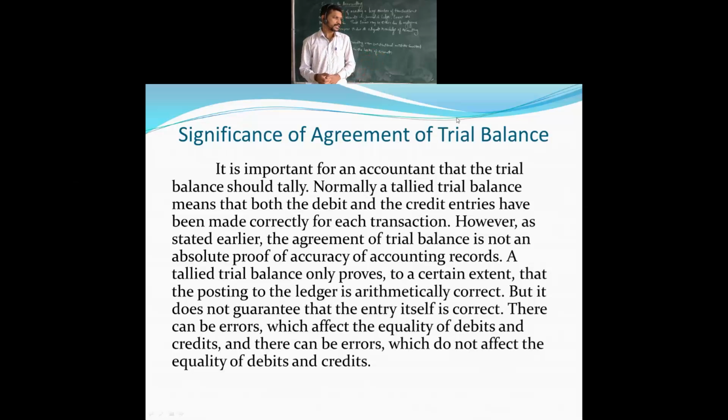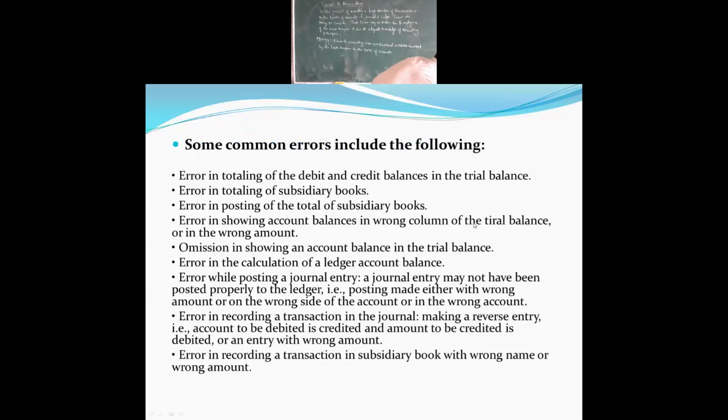Then there can be errors which do not affect the equality of debits and credits. See, some of the errors will be there, and sometimes they will not affect the trial balance. Both the totals will get tallied, but we still need to find them out. So that is why we are going to the next concept. Let's move further and see the significance. Some common errors include the following, which are listed over here. So let's see what all the errors are.